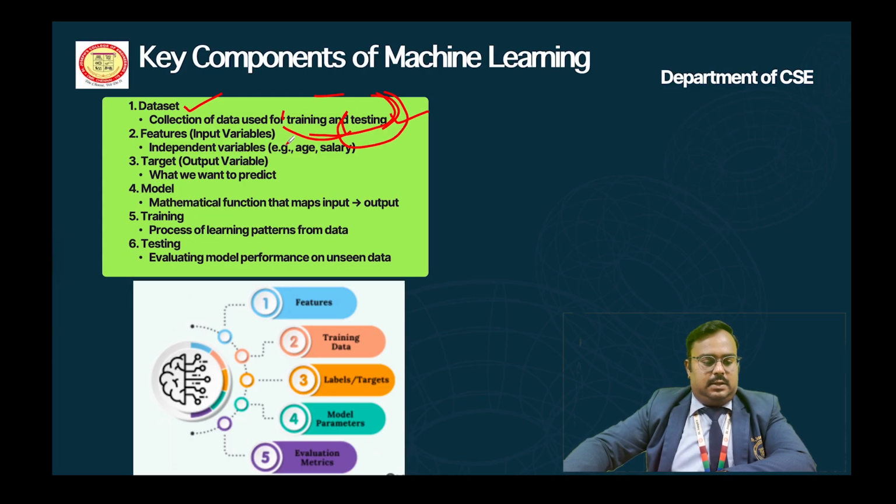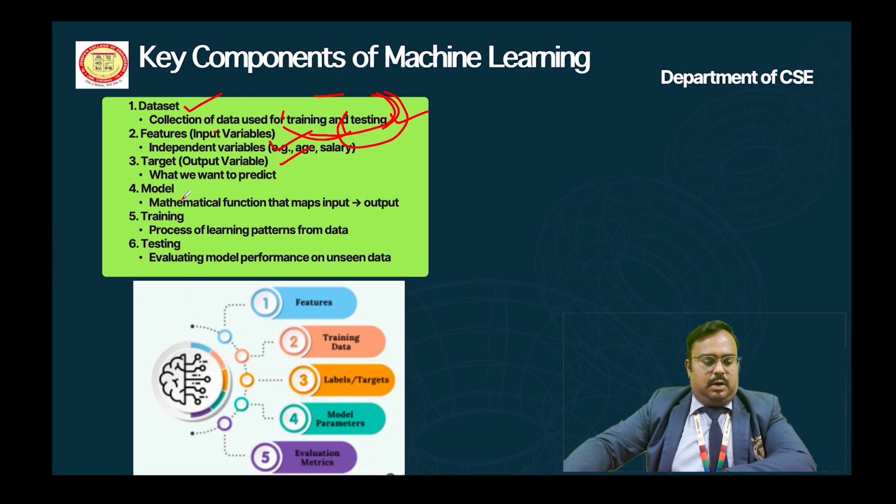Next one is features. What is meant by features? Features are nothing but the input variables. In these features we have various things, such as dependent variables or independent variables. For example, age and salary are independent variables. Next one is target. Target is the output variable. What we want to predict is the target value or target output.